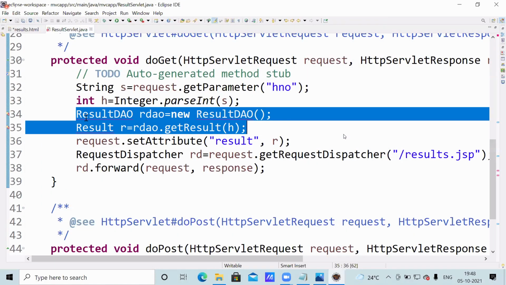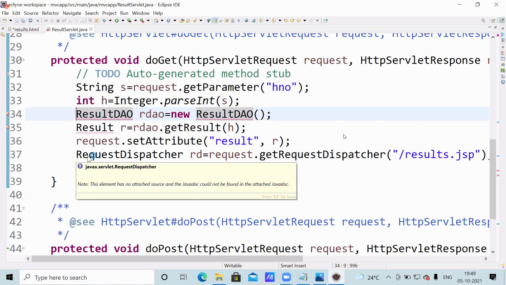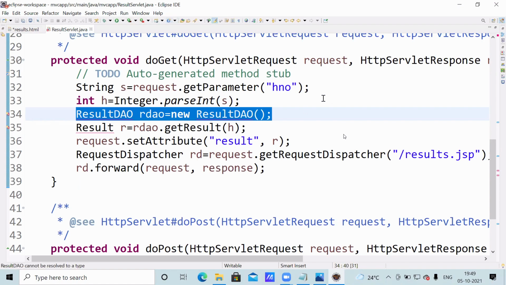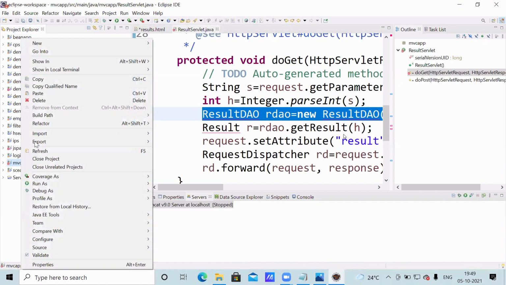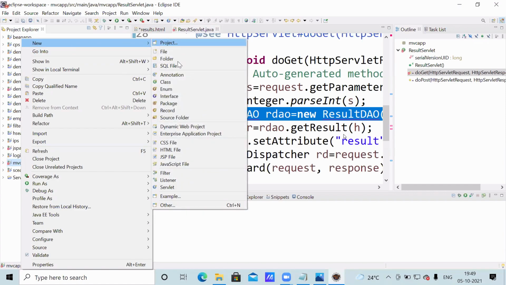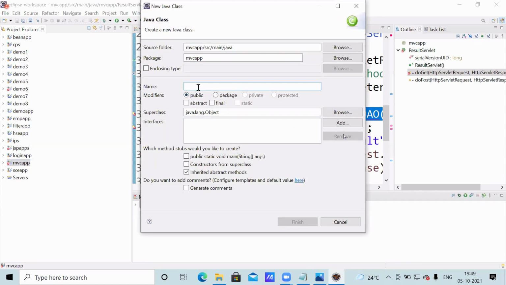Suppose here, result DAO. Result DAO, first we'll write. Now any class you can write, because the concept you already know. In the MVC app, right click, new class, just a Java class. Here the name of the class is ResultDAO. We don't require a main method. That's it. Finish.